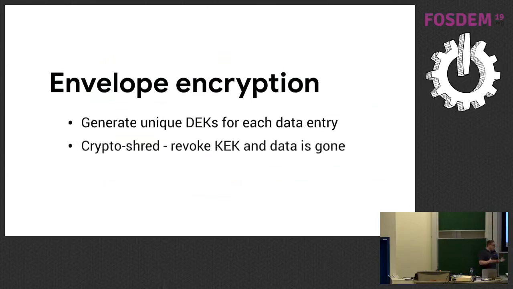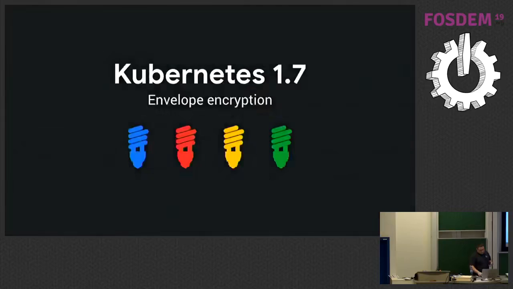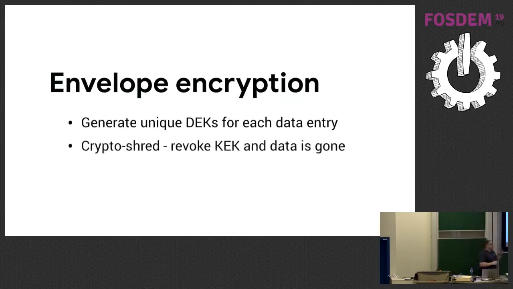We can crypto shred. If you don't know what that means, think GDPR. I have a bunch of data and I need it revoked immediately. Instead of zeroing out a bunch of data, we can just revoke the top level key encryption key, and now all of that data is irrecoverable except for brute force operations. Oops. And it provides easy versioning and rotation. We can rotate the key encryption keys and the data encryption keys separately. So we don't have to maintain all of these kind of keys running around.